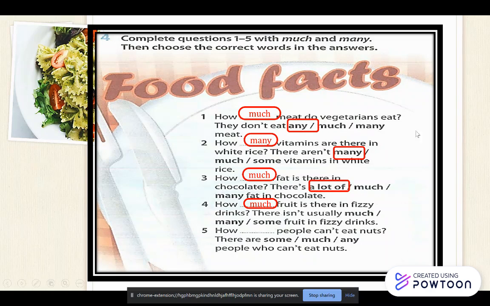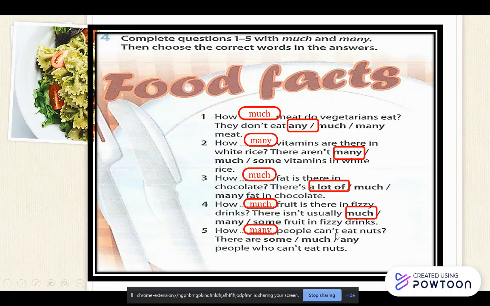Here, because we are talking about fizzy drinks, drinks is liquid, so it's uncountable. So we use much. There isn't much, this is a negative sentence. People are countable, so it's many.